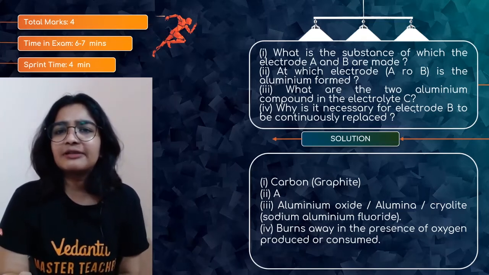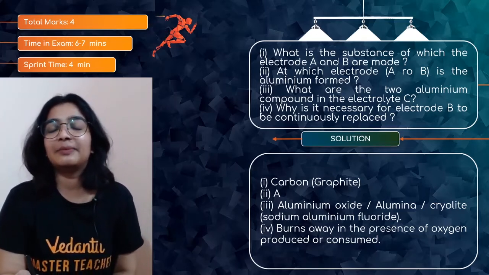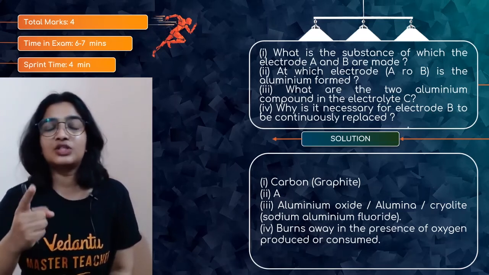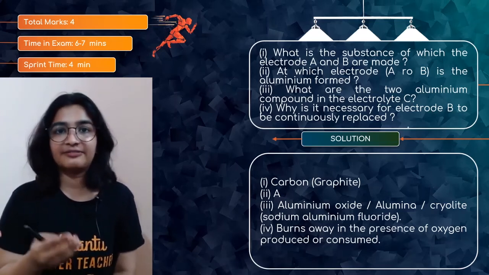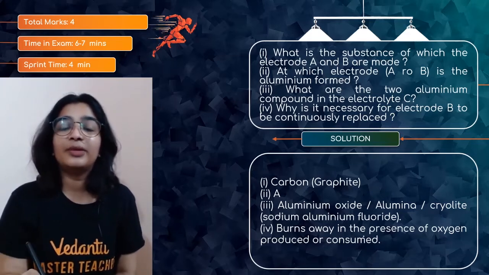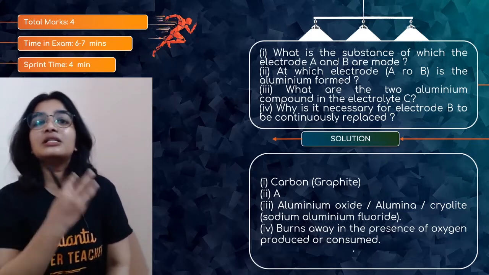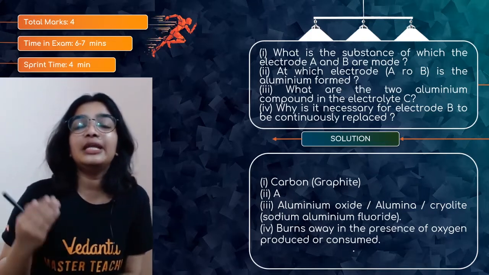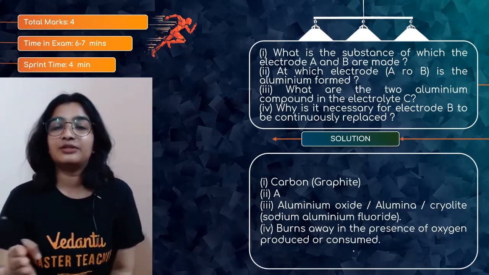Why is it necessary for electrode B to be continuously replaced? As I told, at electrode B there will be liberation of oxygen which reacts with carbon. Graphite is carbon, so there will be formation of carbon dioxide. So carbon is being consumed. That is the reason it is very much necessary to replace the anode frequently.